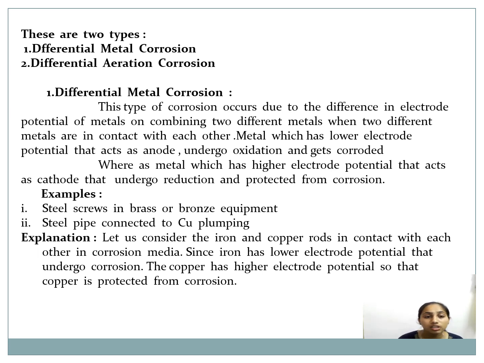Let us consider one example: iron and copper rods in contact with each other in a corrosion medium. Since iron has the lower electrode potential, it undergoes corrosion, and copper, which has the higher electrode potential, undergoes reduction and is protected from corrosion.